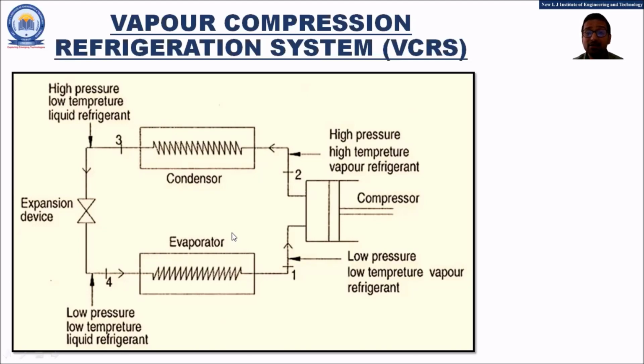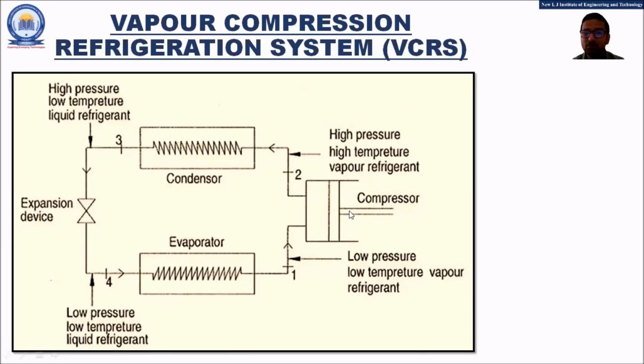In this, we have understood that the refrigerant simultaneously undergoes two processes, the condensation process in the condenser and the evaporation process in the evaporator. Dear students, have you understood perfectly these concepts of the vapor compression refrigeration system? I want your responses in the chat box.